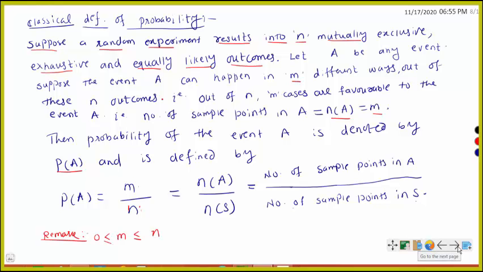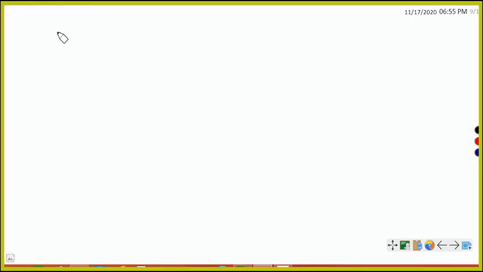That is, 0 is less than or equal to m, which is less than or equal to n. Why? Because out of the total outcomes, only m cases are favorable to the event A, and m may be 0 or greater than 0, but it lies between 0 and n.